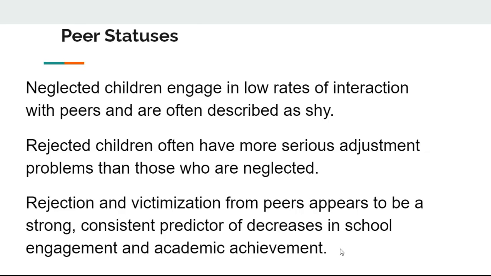As parents, teachers, social workers, and psychologists, it may be important to understand how children are perceived in school by their peers. That may give you a little insight into the child and the issues that they may need help with.